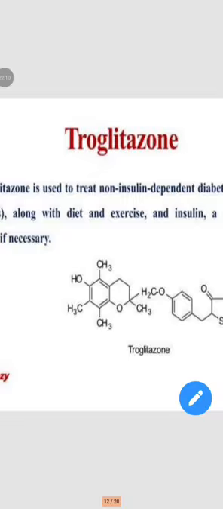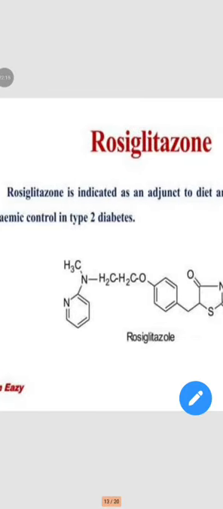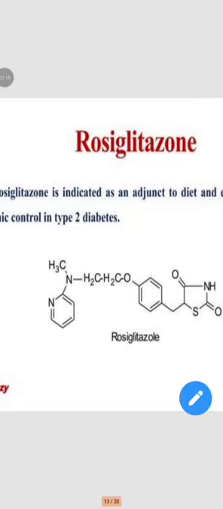So this is the structure of troglitazone. Then next one is rosiglitazone.